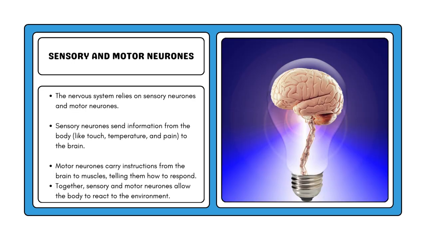Sensory and motor neurons. The nervous system relies on sensory neurons and motor neurons. Sensory neurons send information from the body, like touch, temperature, and pain, to the brain. Motor neurons carry instructions from the brain to muscles, telling them how to respond. Together, sensory and motor neurons allow the body to react to the environment.